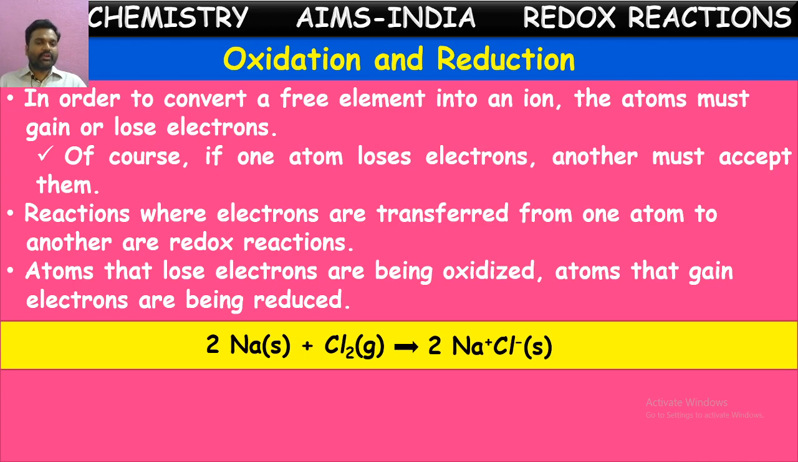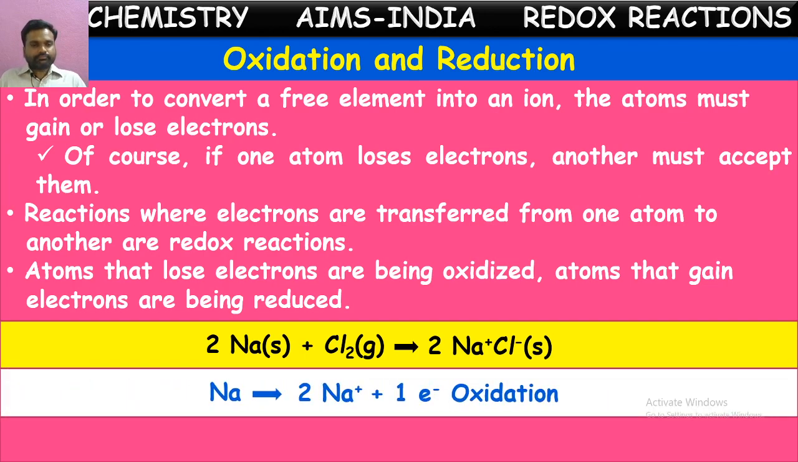Here one example we have given: sodium plus chlorine gives sodium chloride. Here, sodium loses one electron and forms an Na+ ion, which means sodium gets a positive charge. This loss of electrons is called oxidation, or getting an increase in the positive charge is also called oxidation.